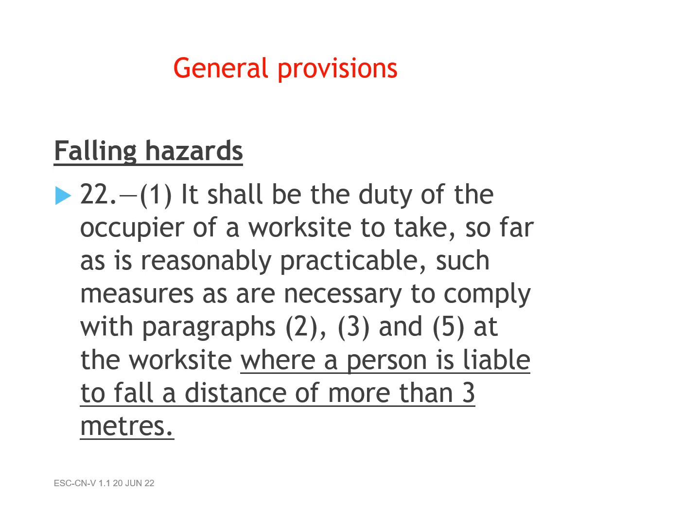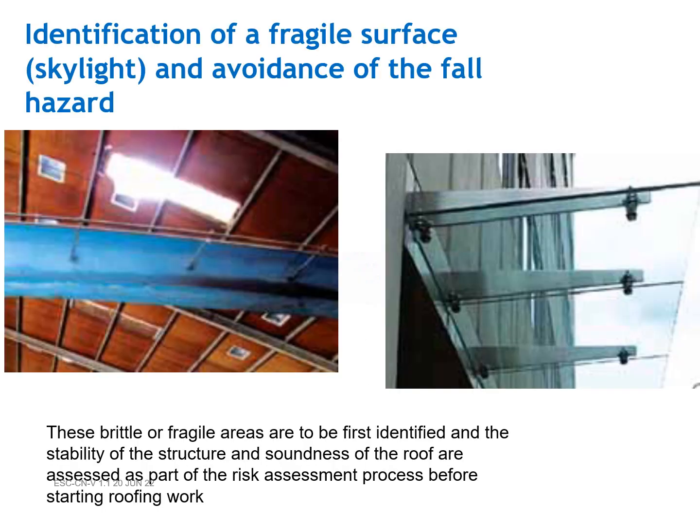22-1. It shall be the duty of the occupier of a worksite to take, so far as is reasonably practicable, such measures as are necessary to comply with paragraphs 2, 3, and 5, at the worksite where a person is liable to fall a distance of more than 3 meters. Identification of a fragile surface, skylight, and avoidance of the fall hazard.